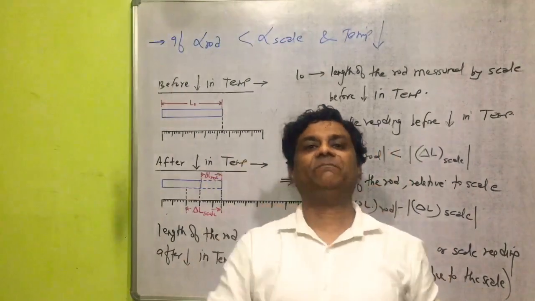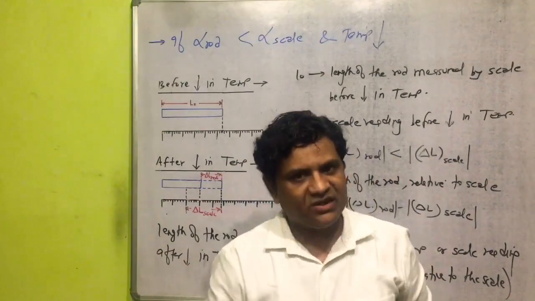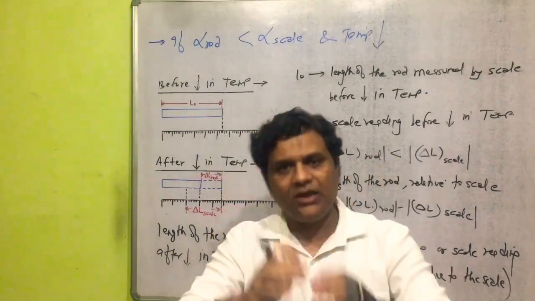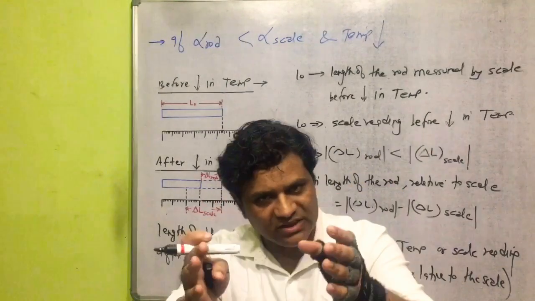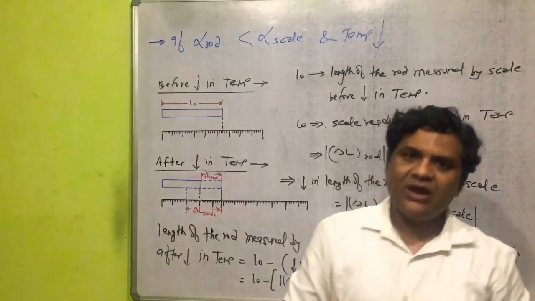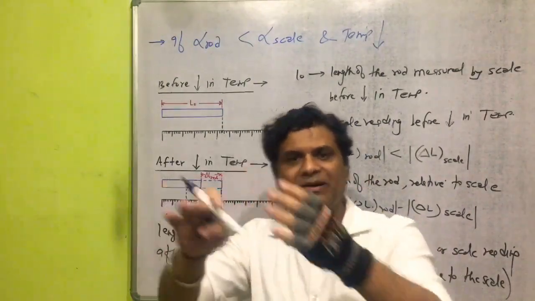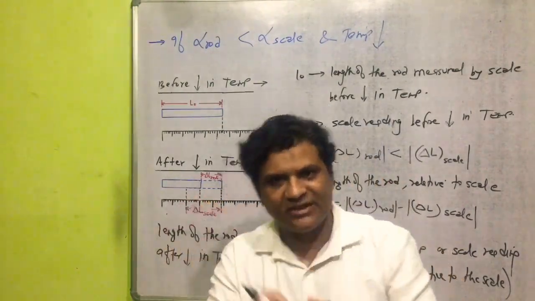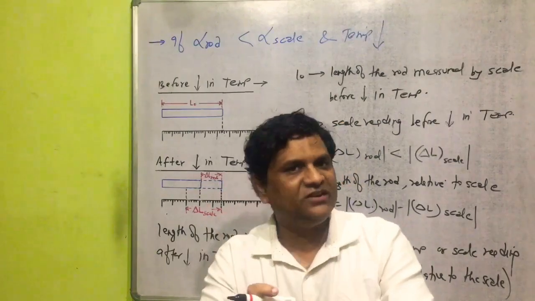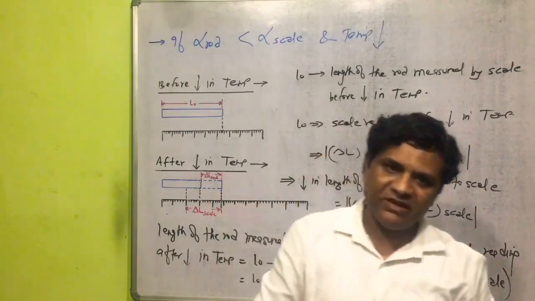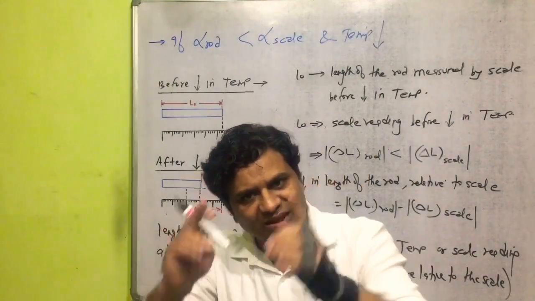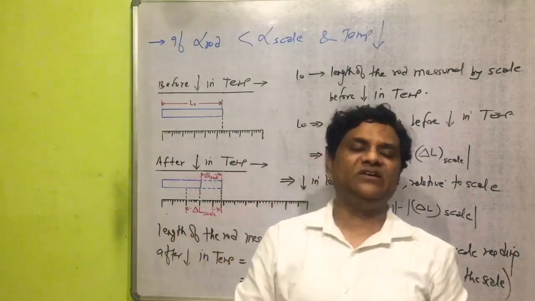after decrease in temperature, or scale reading after decrease in temperature, will become equal to the length of a rod measured by scale before decrease in temperature, minus the decrease in the length of a rod relative to the scale.